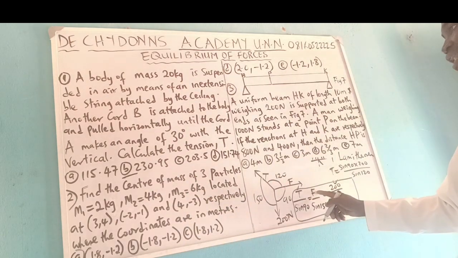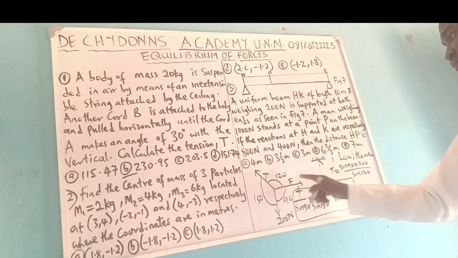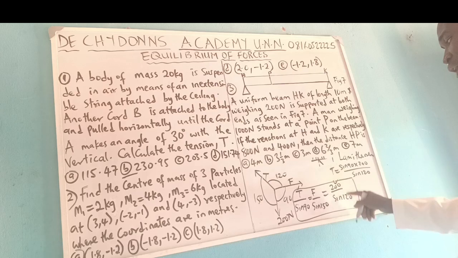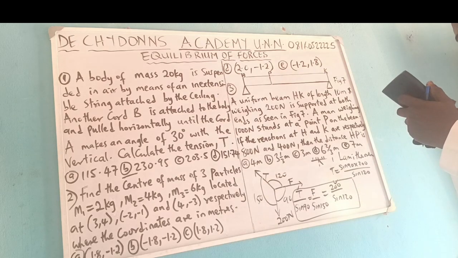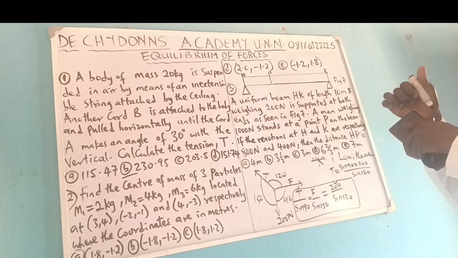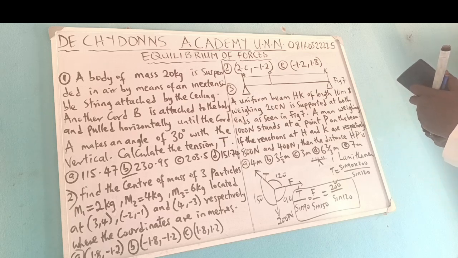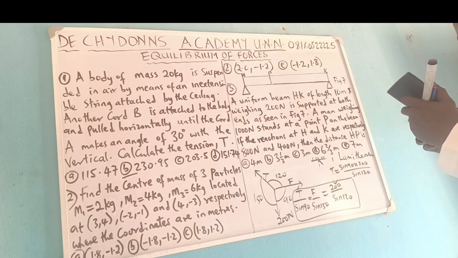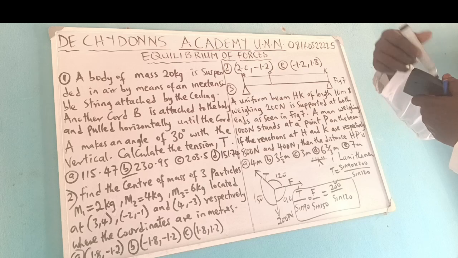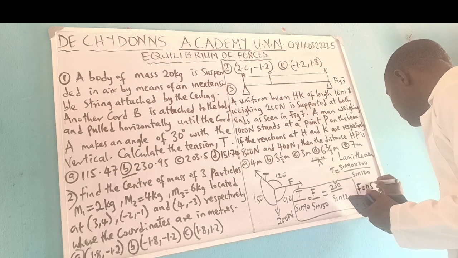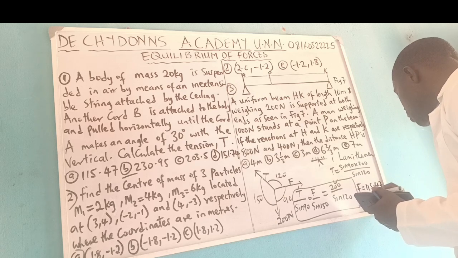If you want to get the force F, this F, you say F will be equal to sine 150 times 200 all over sine 120. Sine 150 times 200 divided by sine 120. That means 115.47. So F will be equal to 115.47 Newton.